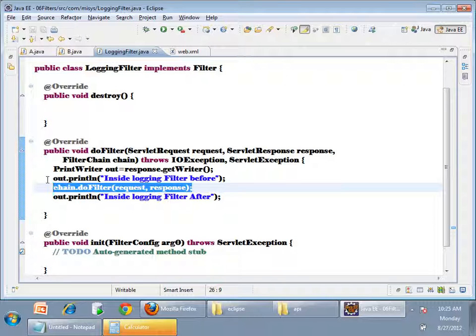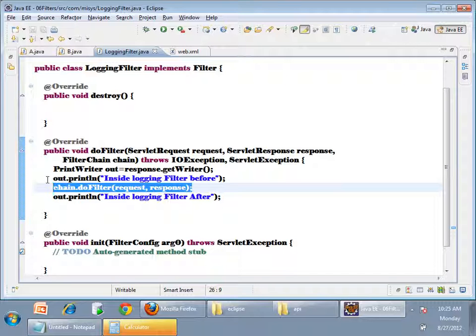So I'll write another filter with /x/star. This is filter 2, and this filter also is matching this request. Then I'll say /x/y/star. This also is filter 3, matching the same thing. Now if I give a request to this servlet, /x/y/a, all three filters are matching.